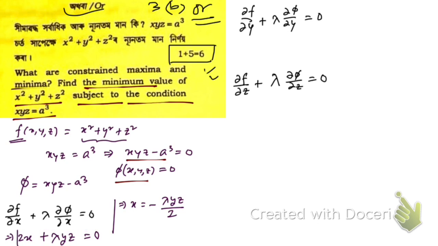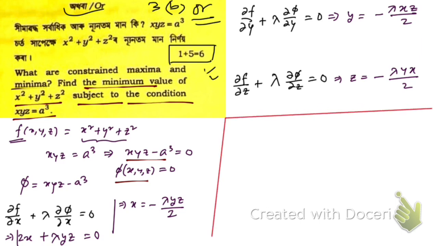So similarly, if you solve this equation, then you're going to have y is equal to minus lambda xz divided by 2. When you had x here, you got y and z, and when you have y here, then you're going to have x and z. Similarly, this one implies z is equal to minus lambda xy divided by 2. So when you have z here, then here you're going to have y and x. That's what we're going to have, right? Hope you have understood this. And if we use these values here, you can see